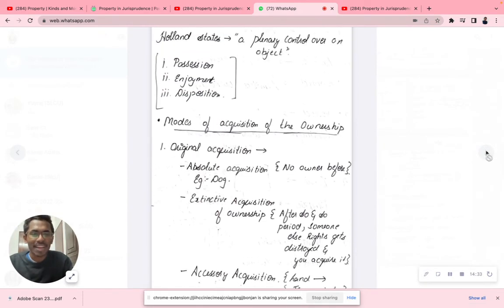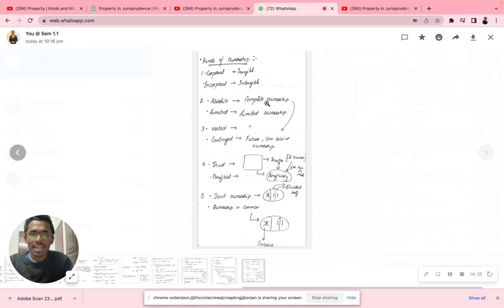So now coming back to the next concept, that's about kinds of ownership. After this, your entire concept is done. Quickly summarizing what we discussed: we discussed ownership, then modes of acquiring ownership. One is original acquisition. Absolute acquisition, that example of the dog, and extensive acquisition for a temporary period, and then accessory acquisition, new things which come from this one, and derivative acquisition, especially inheritance and gift.